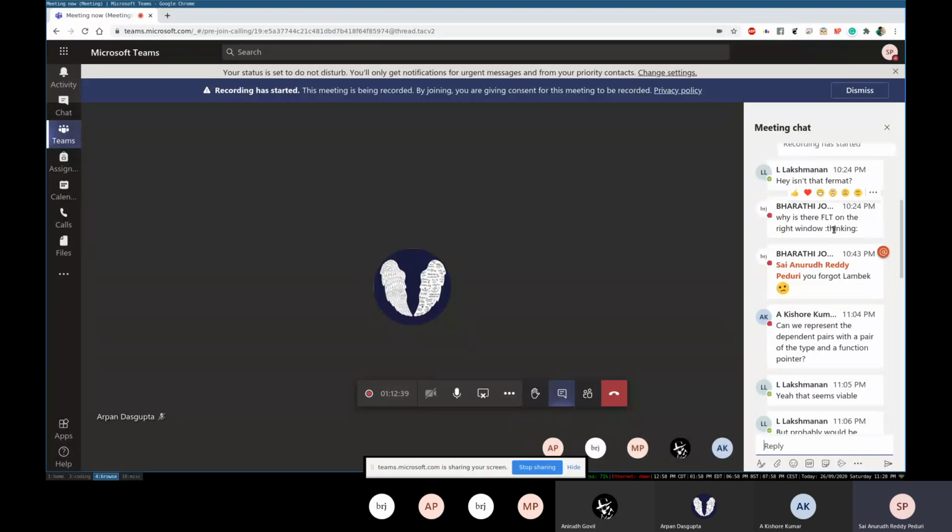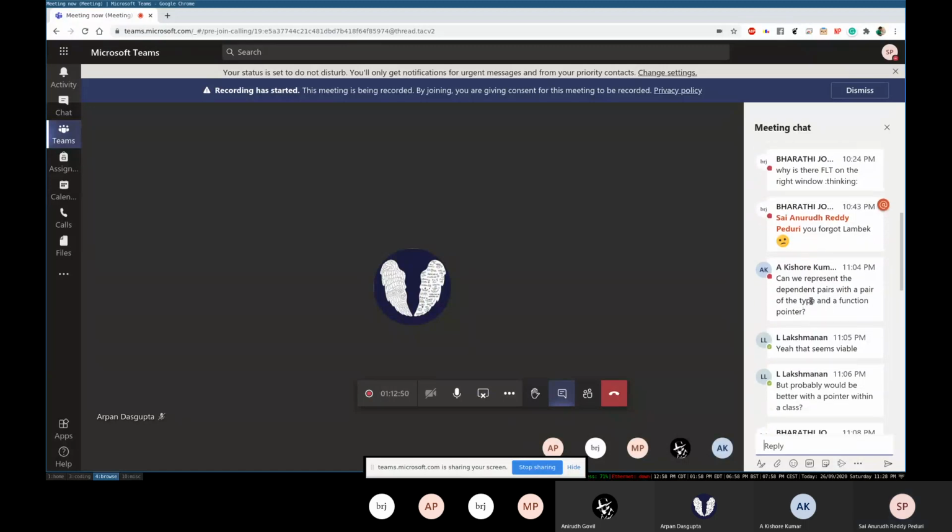Why is there FLT on the right window? I just put it to write some text, and there was a margin, so I just thought it would be funny to put that. I just wanted to see if the text was big enough or not.